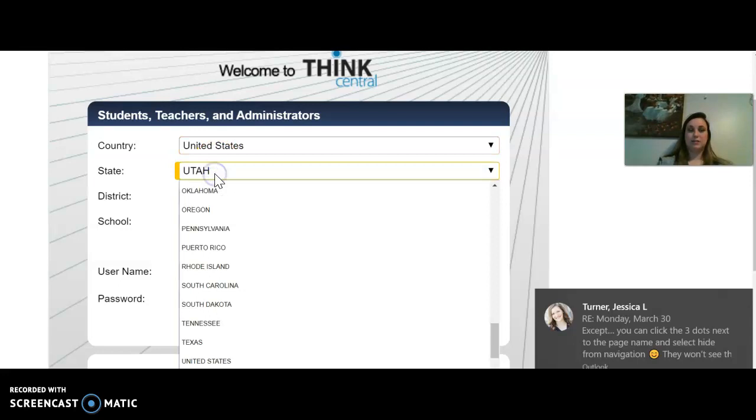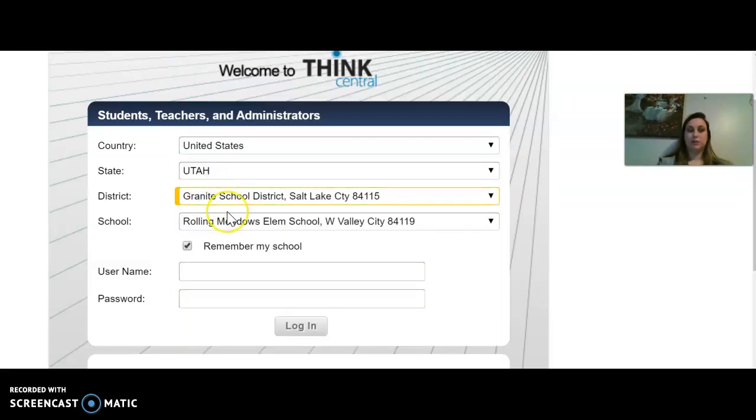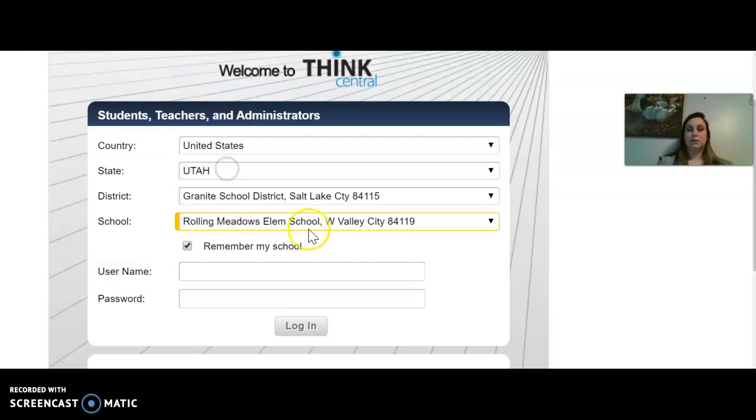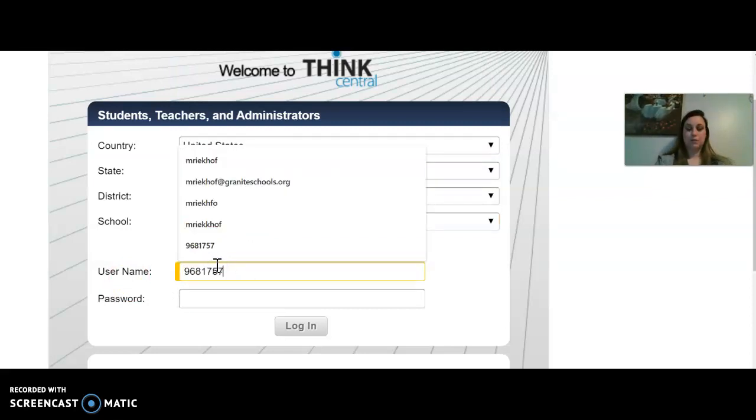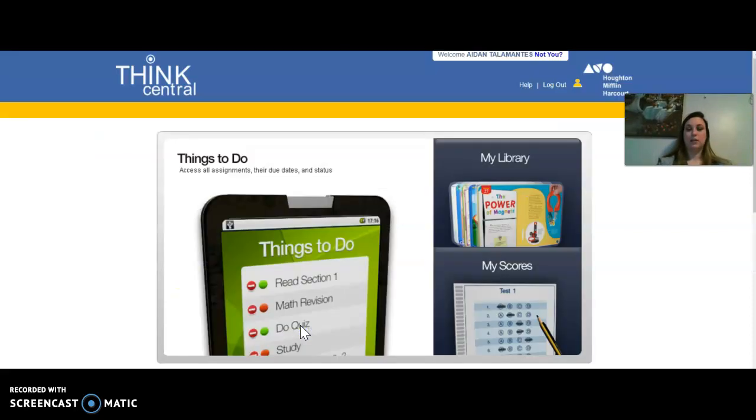Then the state needs to say Utah. District needs to say Granite School District. And then school needs to say Rolling Meadows. If these things are not correct, it will not let your student log in with the NINE number. So NINE number for the username, NINE number for the password, and then login.